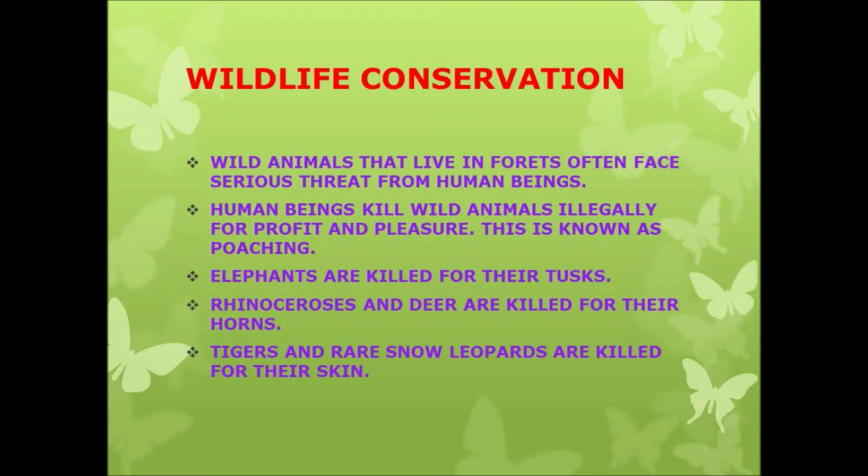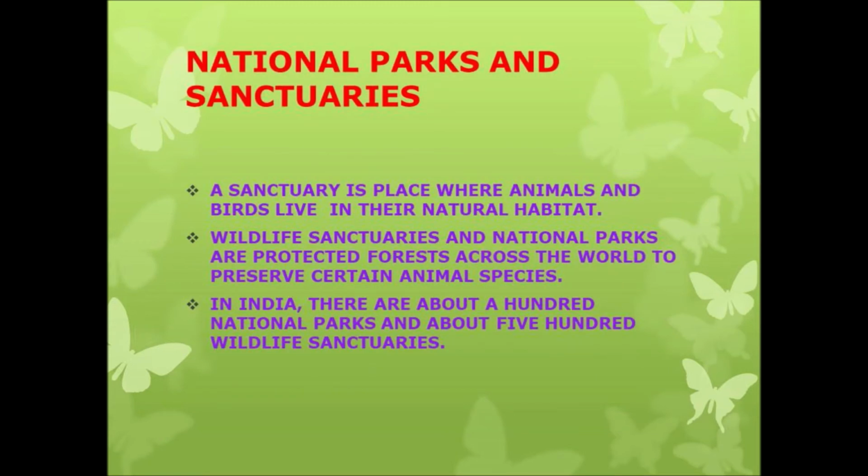Is it clear, children? Because of poaching, many animal species are at high risk of becoming extinct. So children, these animals are becoming extinct because of human beings killing them. These animal species are called endangered animals. Is it clear? National parks and sanctuaries. So here we are going to see the national parks and sanctuaries.